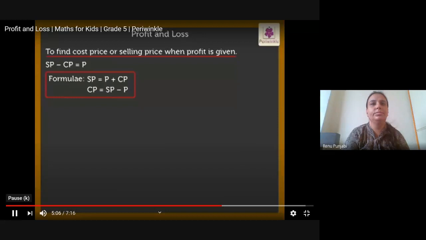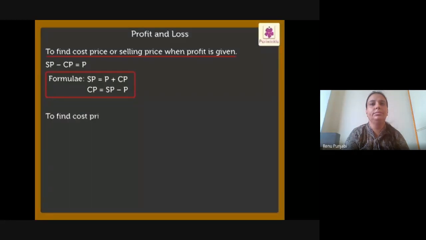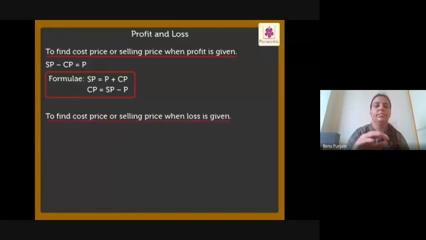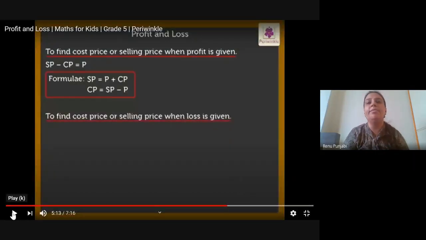Now, let's see how to find the cost price or selling price when loss is given. We have done the examples of how to find the selling price. Here it is showing both. After the video, I will discuss how to find the cost price also.